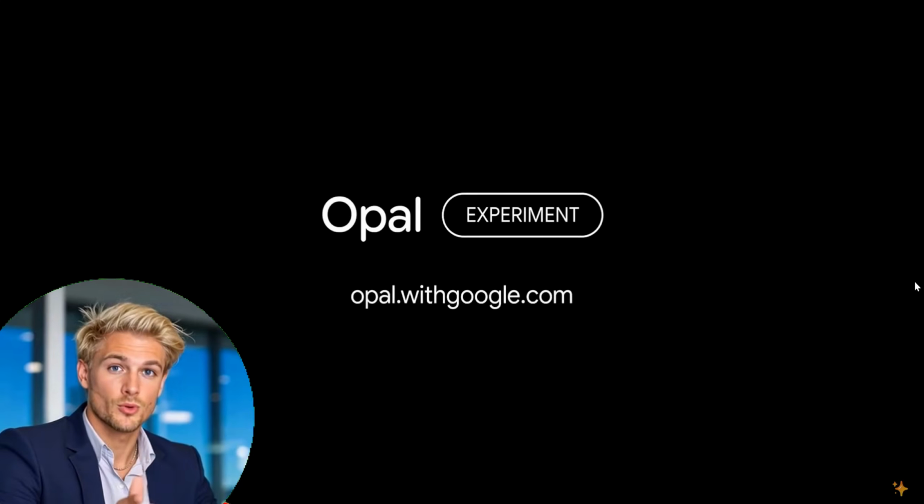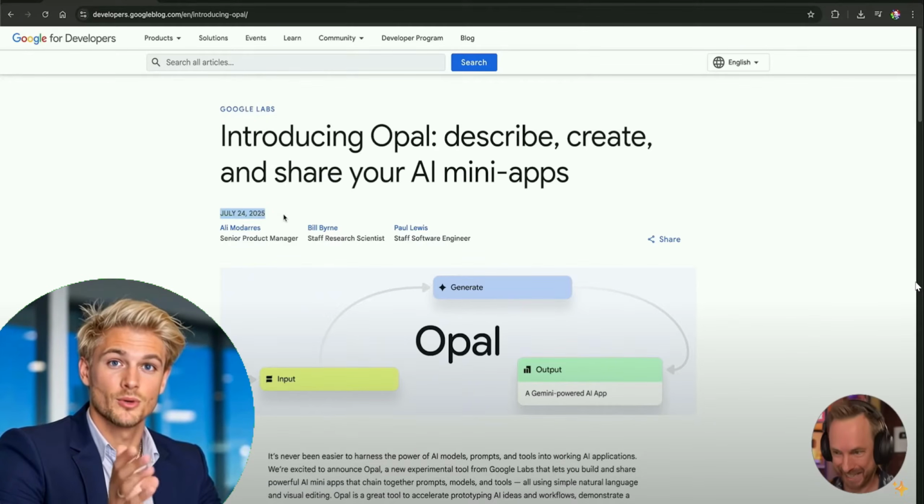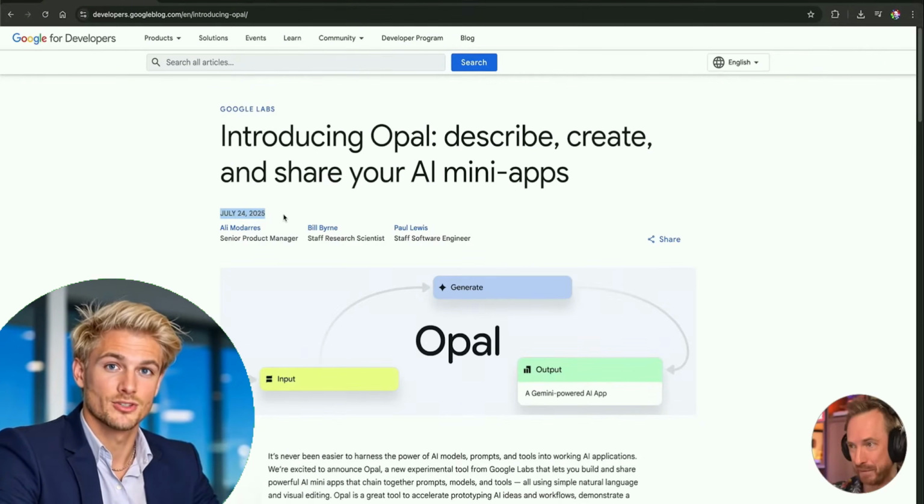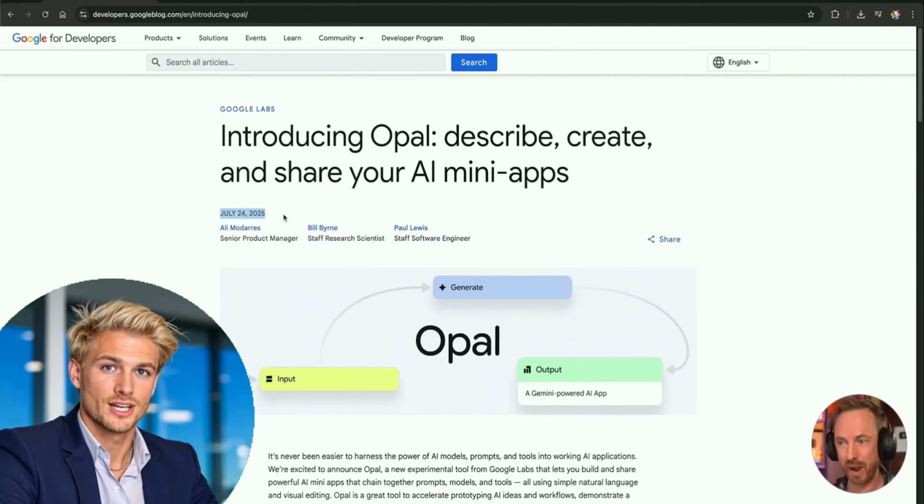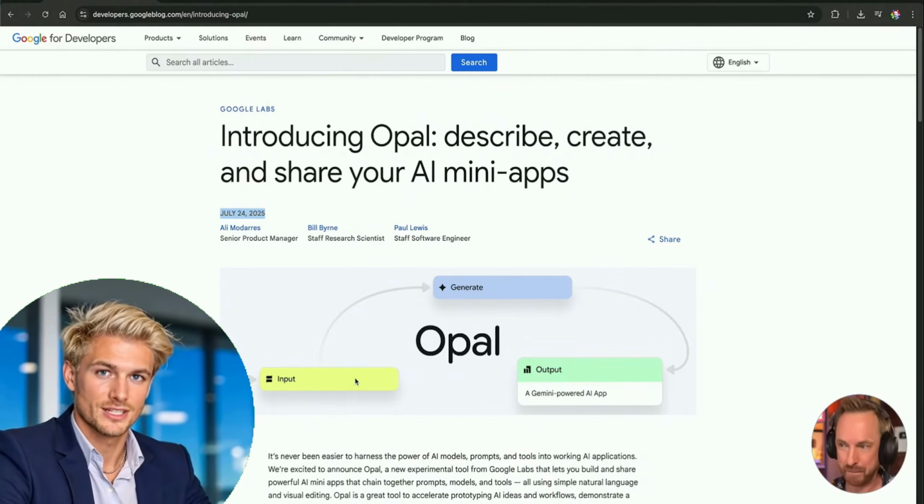We need to talk about Google Opal. Oh my gosh, check out this post. It's literally perfect for the things I love to do. Describe, create, share your AI mini apps. Basically, you can have an input, you can generate using Google models behind the scenes and get an output. This means that Imagen 4, Veo 3, and all Google AI models can be chained together to create a mini app, as they call it.